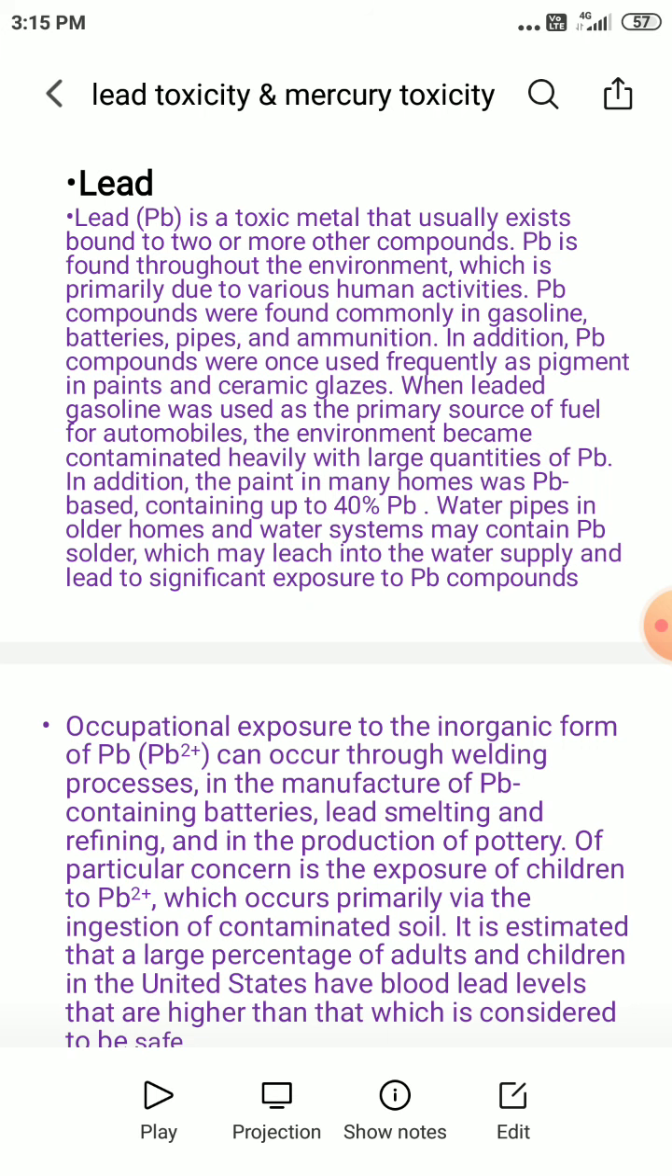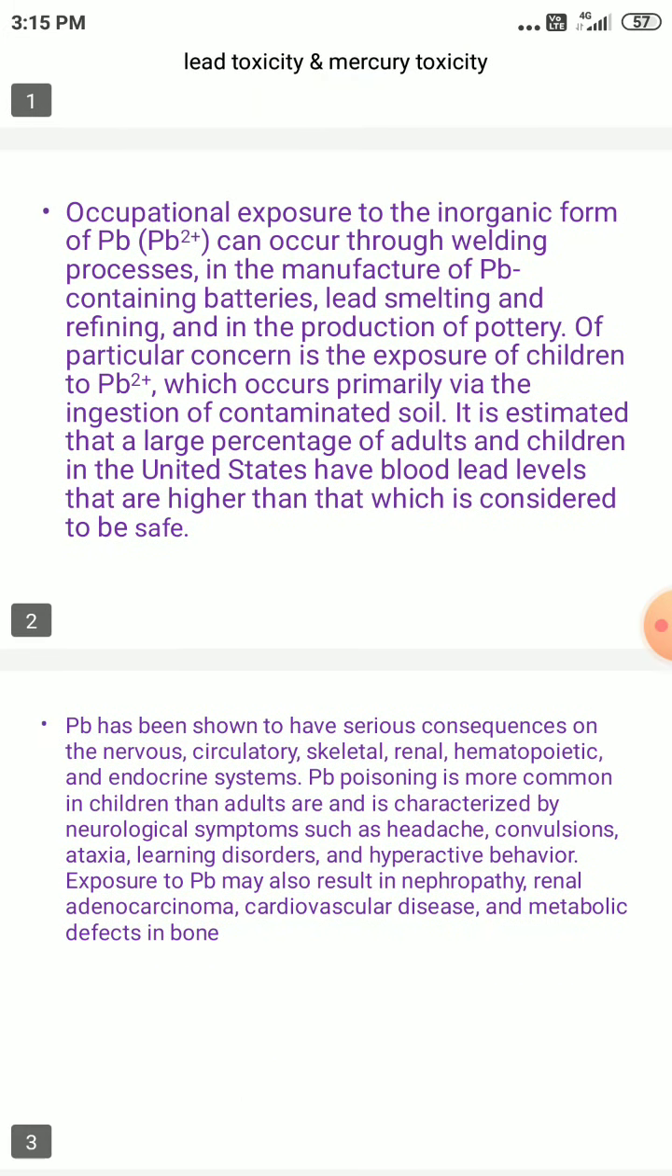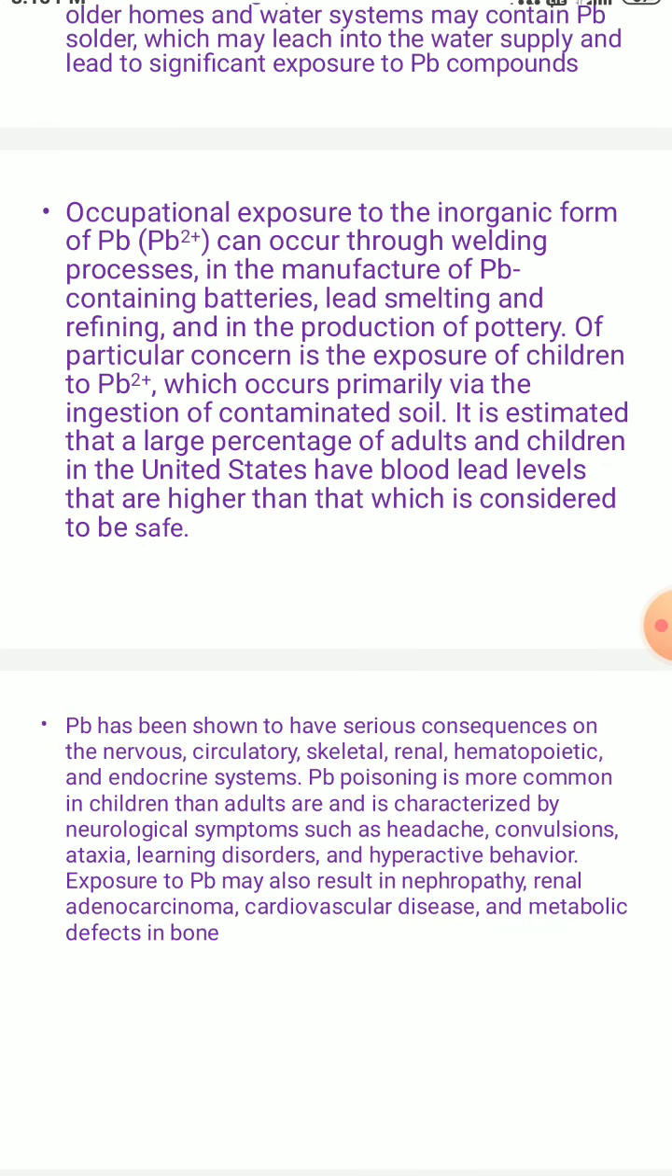It has been estimated that a larger percentage of adults and children in the United States have blood lead levels higher than what is considered safe, right? So you can make out that lead exposure to human beings has serious consequences on the nervous system, circulatory as well as skeletal system, renal, hematopoietic system and even the endocrine system.